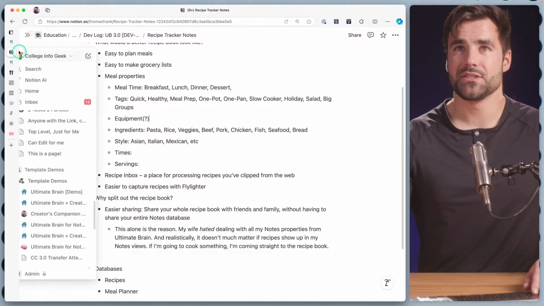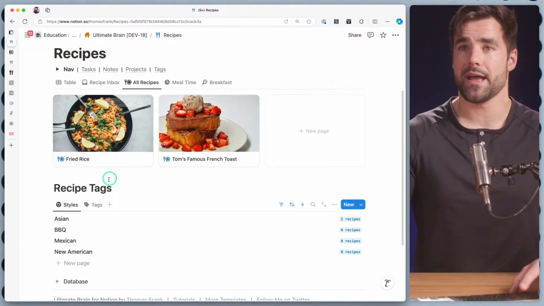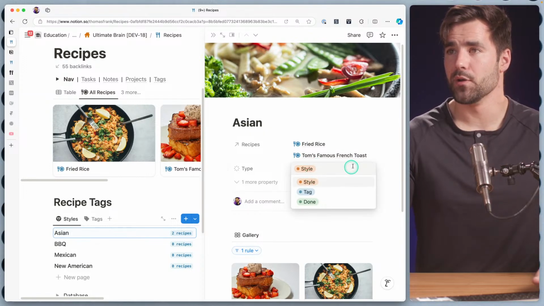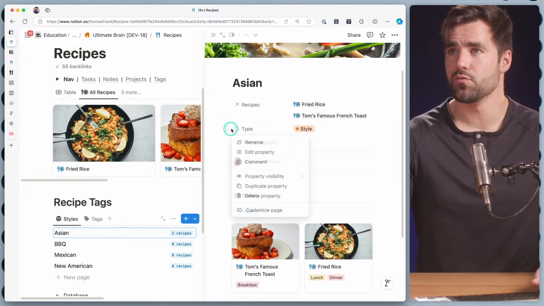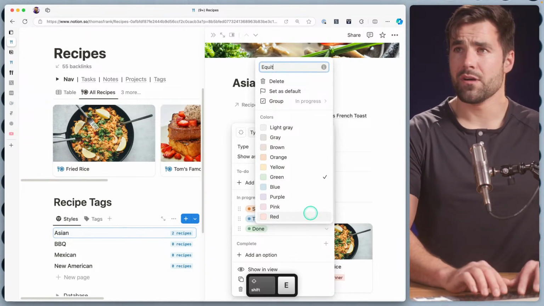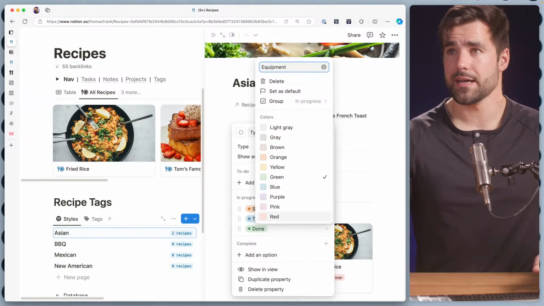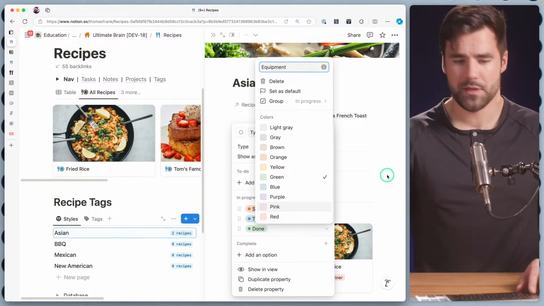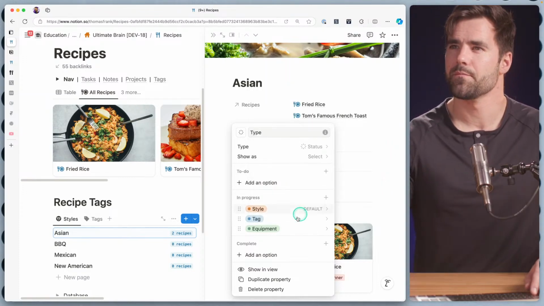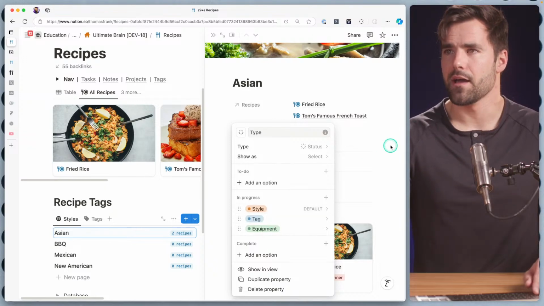I think I'm at least going to get that process started by adding an equipment type here. I don't know if I'm going to build out the view for it just yet, but I do want to at least rename done to equipment. And what do you know? Equipment in my head is a green word. I don't know why, but it is. It could also be like a gunmetal gray word, but it does seem kind of green as well. So equipment, tag, style, perfect.